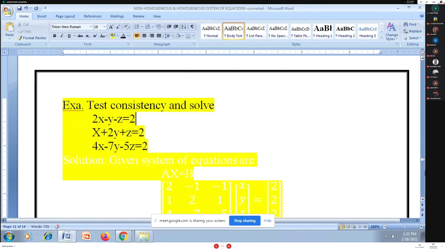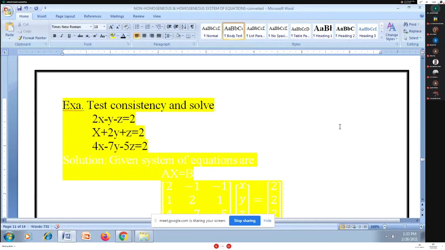I have this example here. I have to test consistency and solve these three equations. I have 3 equations and 3 unknowns. The unknowns are x, y and z. I am going to check whether this system is consistent.